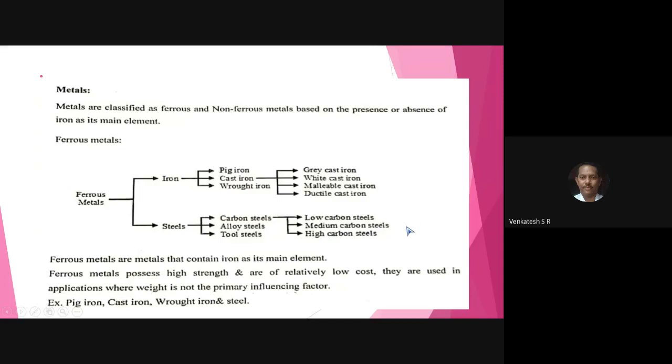Say you have tools in your house, scissors and knife used in the kitchen, that is manufactured from low carbon steel. Remember, suppose you have this question in a competitive examination: the scissors and the knife used in the kitchen or in your house are manufactured from low carbon steel.